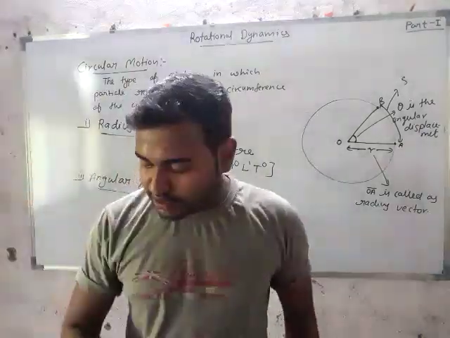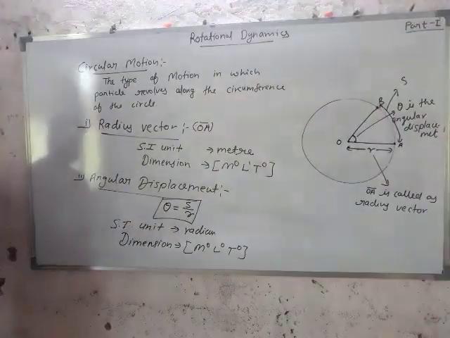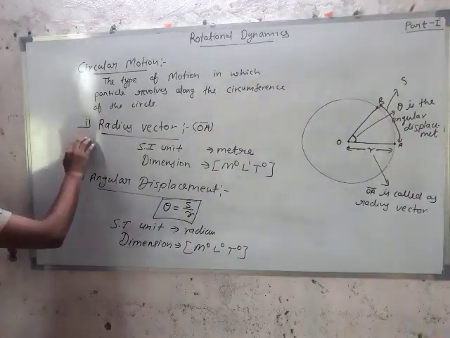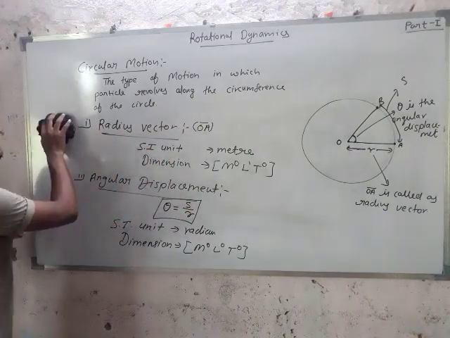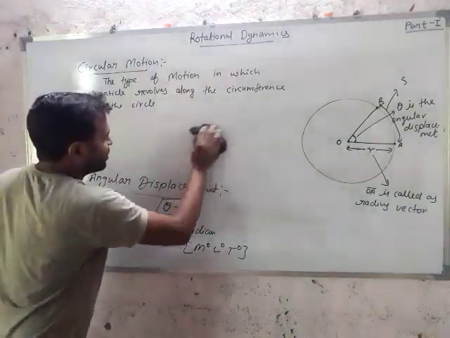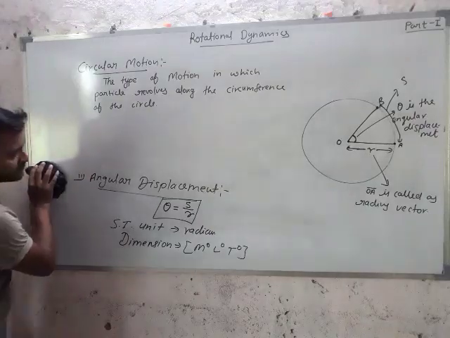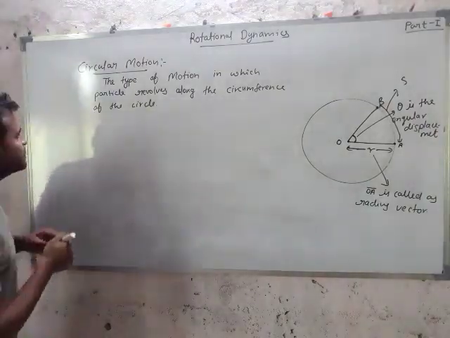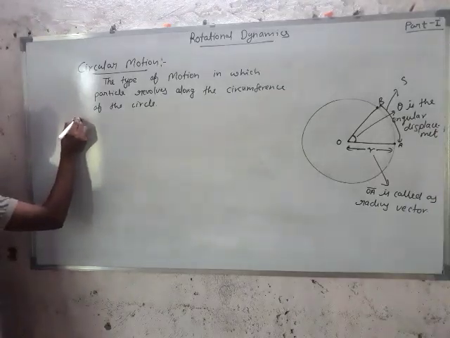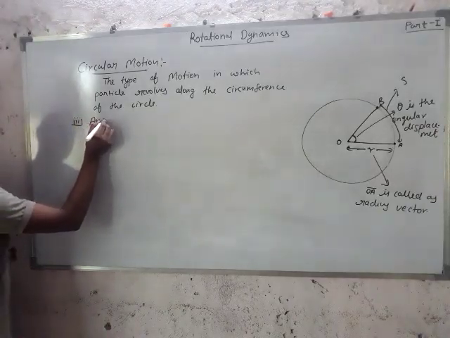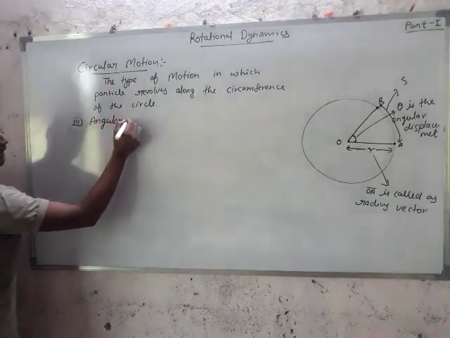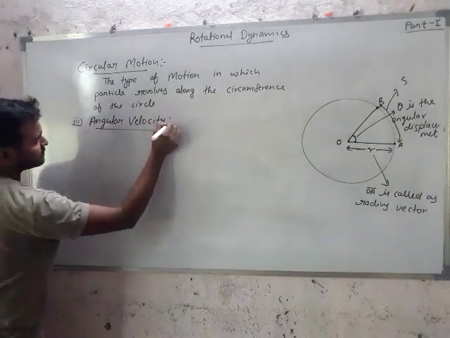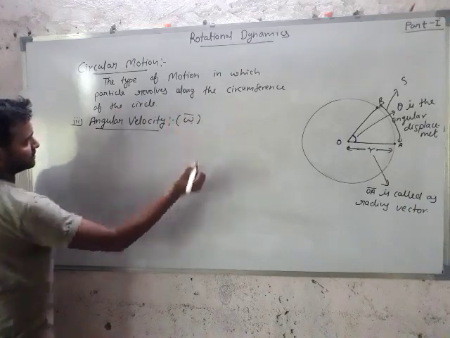Okay. Next heading is, screenshot it. The next topics of circular motion are, first one is radius vector, second one is angular displacement, and third one is angular velocity.